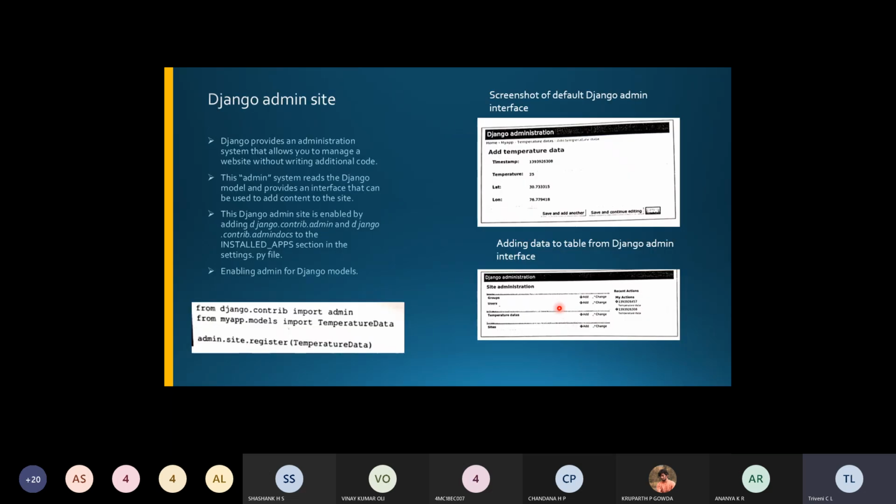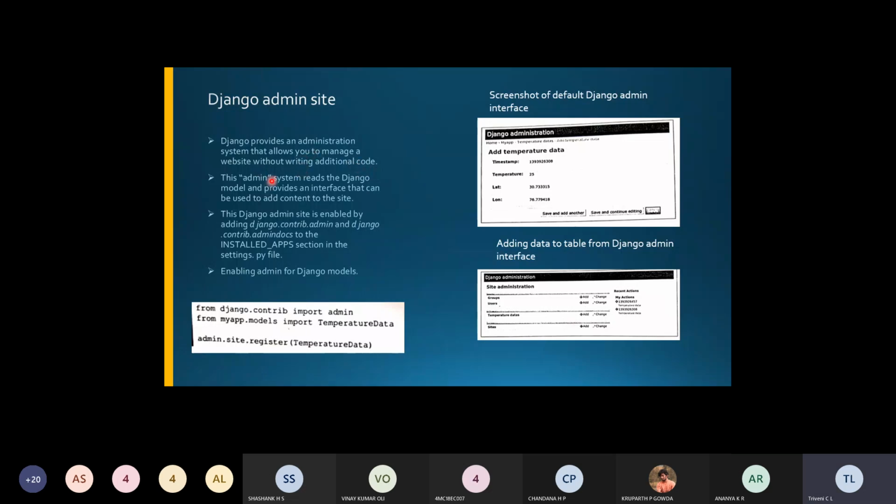Now, coming to the next one, the Django admin site, right? We'll complete the admin site up until today's session. In the next class, we'll go for the view itself. What the admin site will do is provide an administration system where you'll be able to manage the website without writing additional code. For that, this administration site is being used.